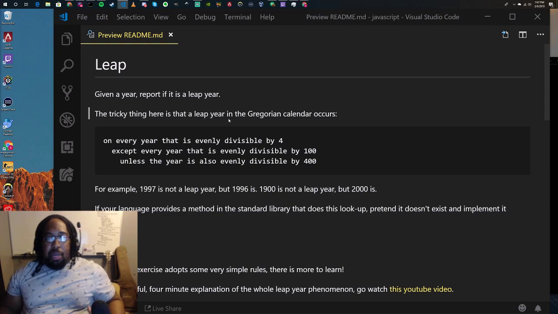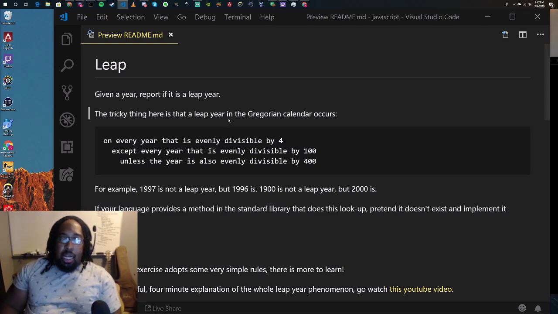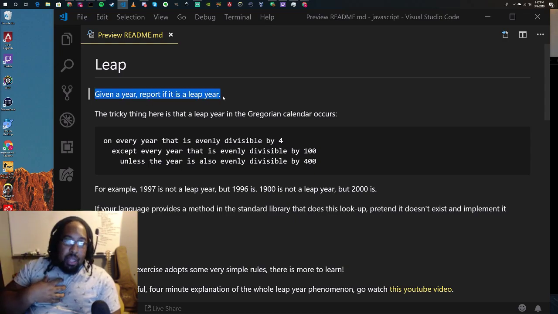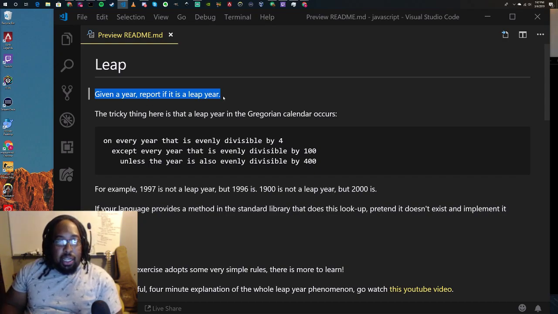It gives us a bunch of information, and it gives us some logic here, and we want to use the tools that we have available to us and figure out how we can use those tools to solve a problem like this. So, again, first, always figure out what the goal is. They tell us in the first line, read it carefully, given a year, so they're going to give us a year, and we want to run some code to determine if this year is a leap year. And then they tell us how to figure out if a year is a leap year.